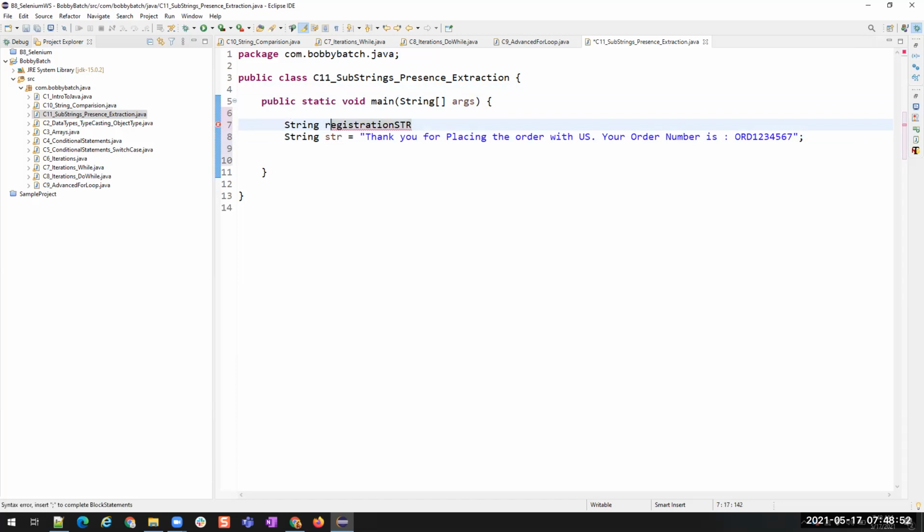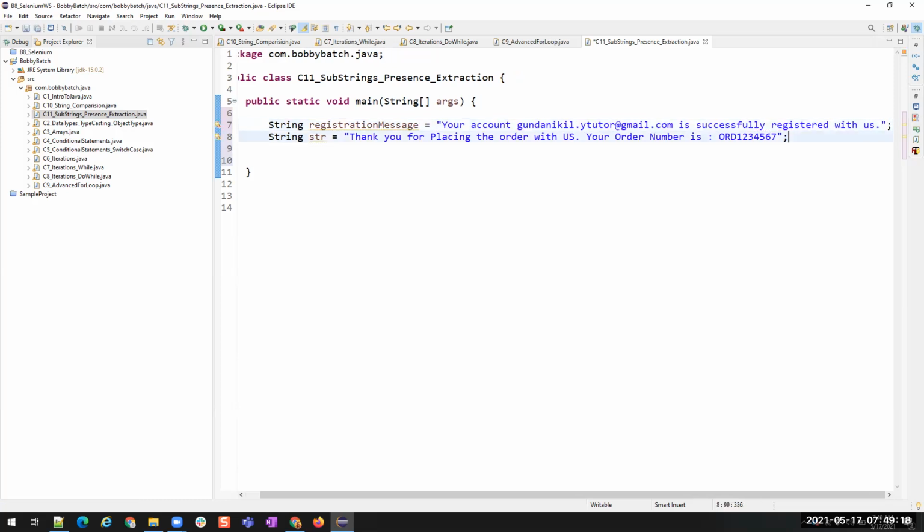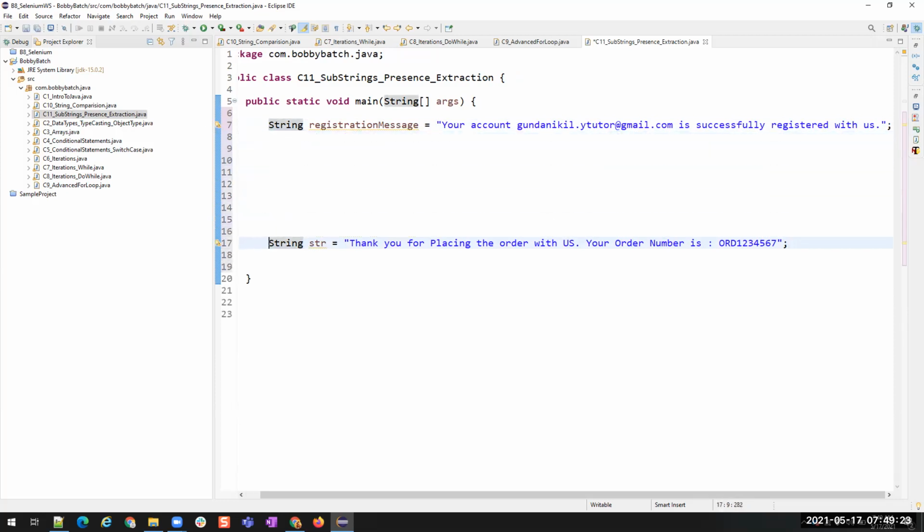String registrationMessage is equal to, say, your account Nikhil.tutor@gmail.com is successfully registered with us. Okay. So forget about this string for now. Let us discuss that string and the extraction of this order number later.